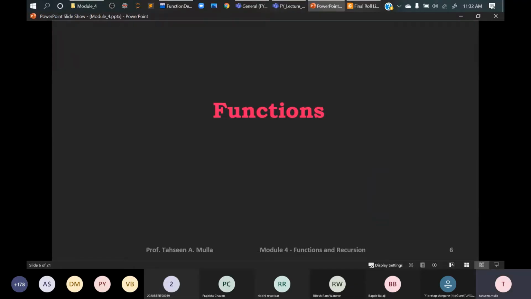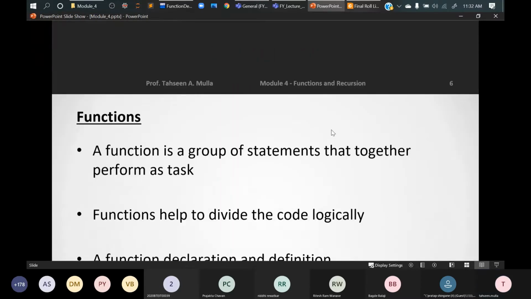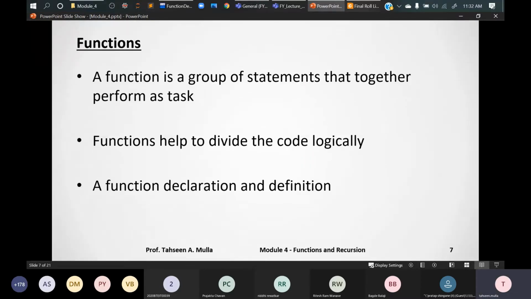After designing such programs, we need to go for the functions concept, right? The functions concept is very essential. Let's see about it. A function is a group of statements, right? Statements here means the lines of code we write, a group of statements that together perform a task, right? So it will be within a scope.